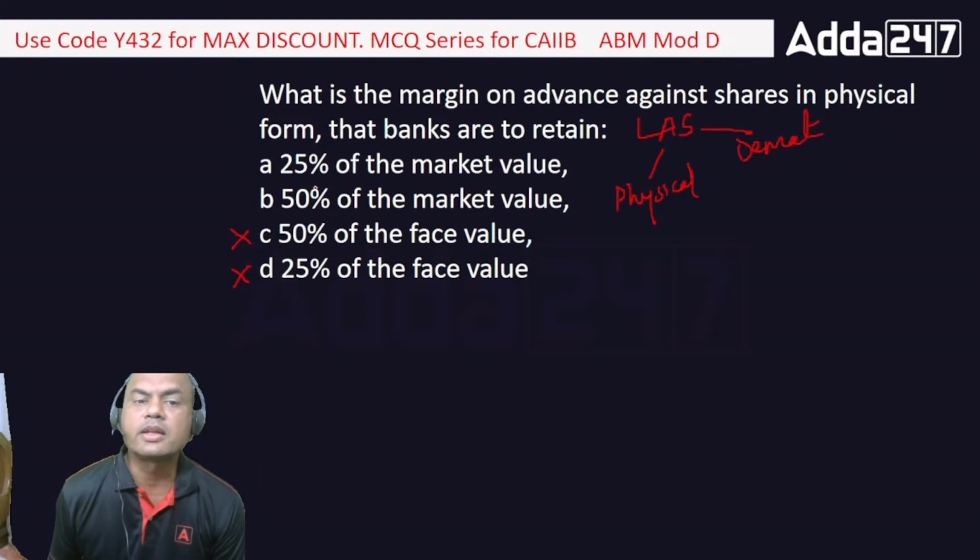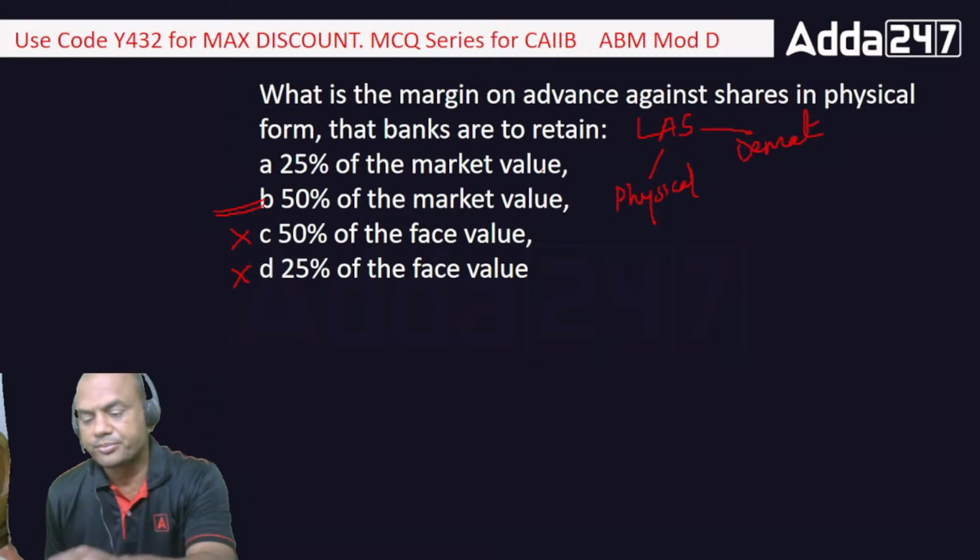But what is the answer then? 25% or 50%? In physical form, it is always 50%. This percentage of market value is kept by the bank as collateral. Means if I have a share with a market value of rupees 100, the bank will fund me only rupees 50, in physical form.